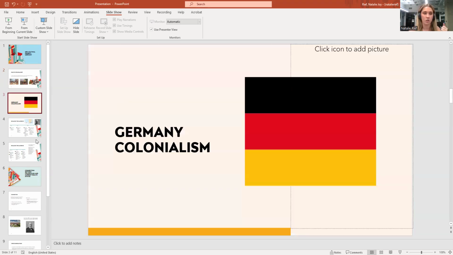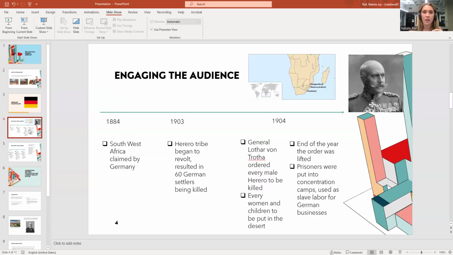So this is Germany's journey. I did a timeline just to make it clear because it's a lot of information. So in 1884, Southwest Africa was claimed by Germany. So Germany went there and decided to claim them. The Herero tribe in 1903 said we've had enough and they decided to revolt, which resulted in 60 German settlers to be killed.